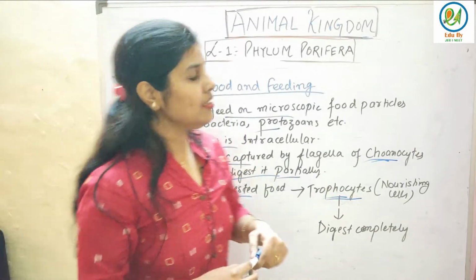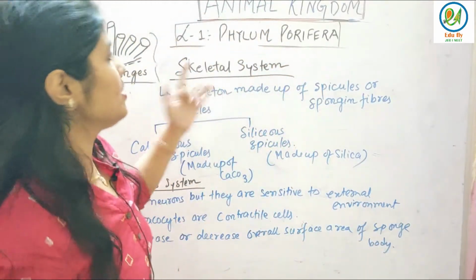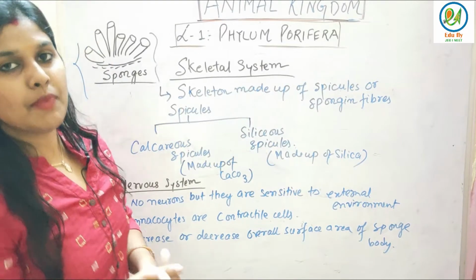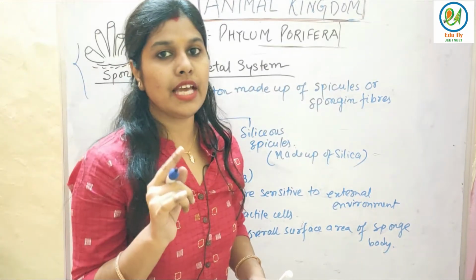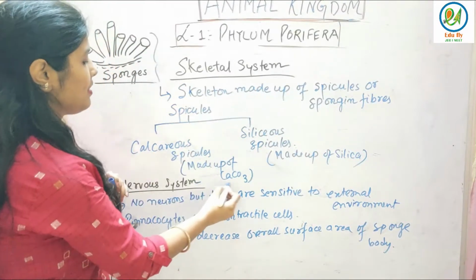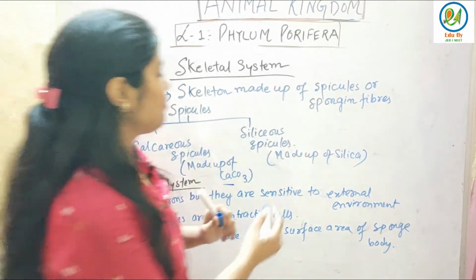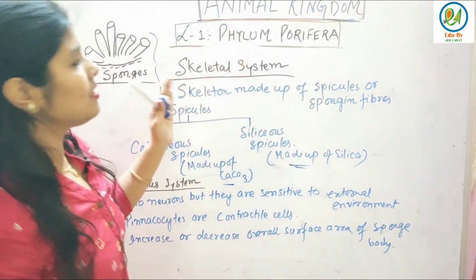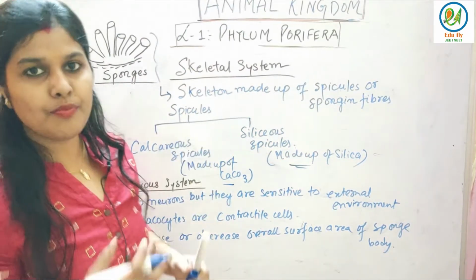So now let's see the next point. The skeletal system, how it is present. The skeletal system is made up of two types, that is calcareous and siliceous. Calcareous is made up of calcium carbonate, and siliceous is made up of silica. Very easy. This is the skeletal system that is present in the case of Porifera.